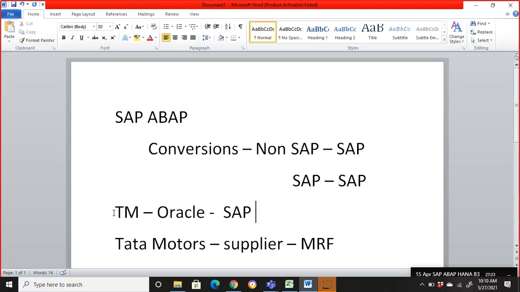For that reason, we have to have some mechanism. We can't expect data entry people to sit day and night entering the data manually in SAP. That does not happen. We automate the process.